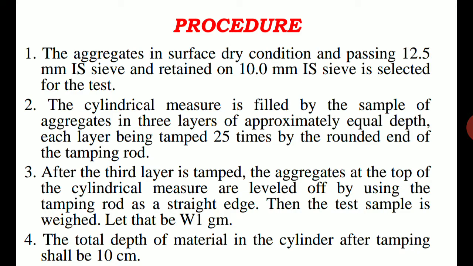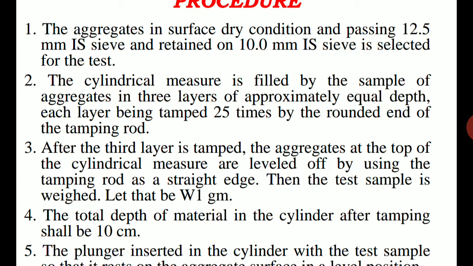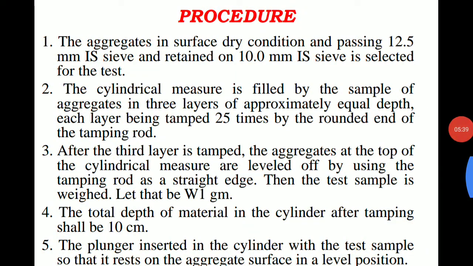Each layer is tamped by the rounded end of the tamping rod. After the third layer is tamped, the aggregates at the top of the cylindrical measure are leveled by using the tamping rod as a straight edge.